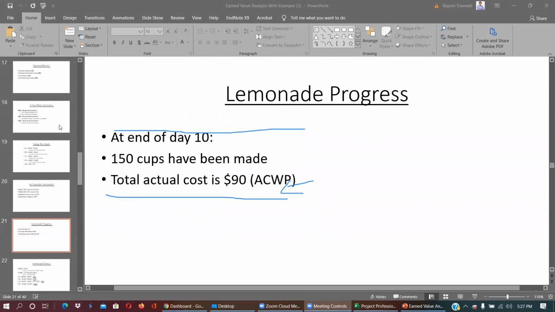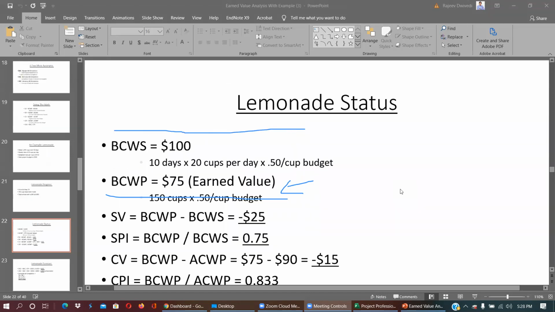Now in a particular day, you are going to check at the end of day 10 what is the actual performance of making the drink. At the end of day number 10, it has been observed that 150 cups have been made. And when they looked into the pocket, they found that they spent so far $90. Okay, so this is the criteria. Now we would like to check whether the project has been on time, or over schedule, under schedule. So we are going to check this.